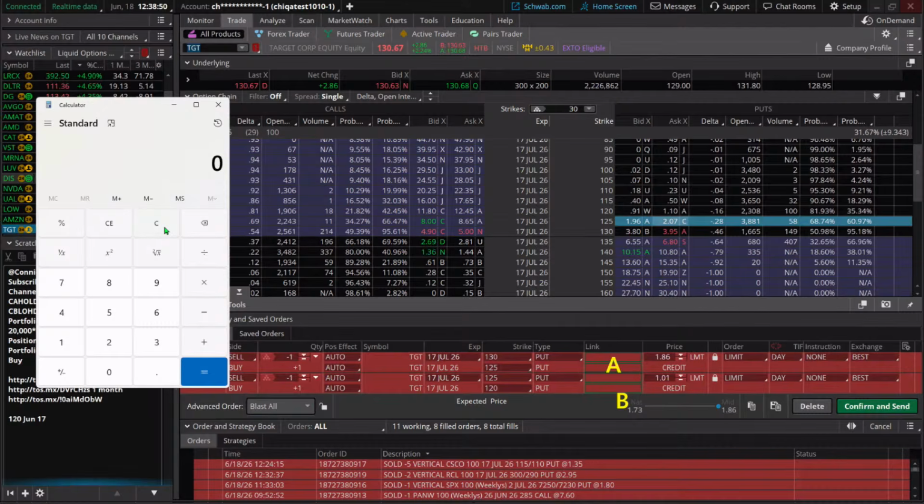Okay, let's see. 186 divided by 3... I forgot what my number was there. I shouldn't have cleared it out. 314? Is that right? I think it was 314. It's about a 59. So we're in the ballpark, if I'm off on that other number just a little bit. Yeah, so that would be about a 60% return.